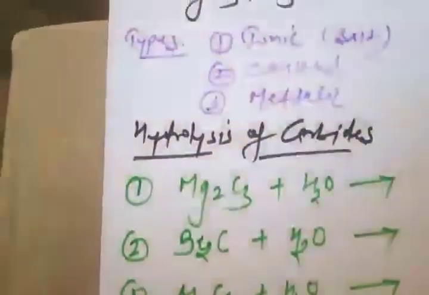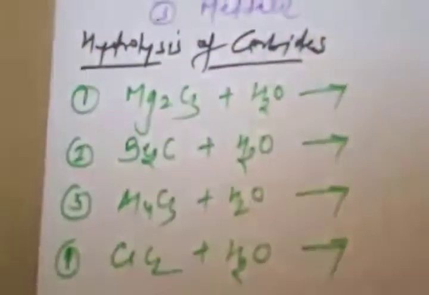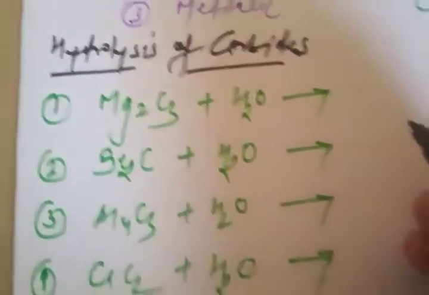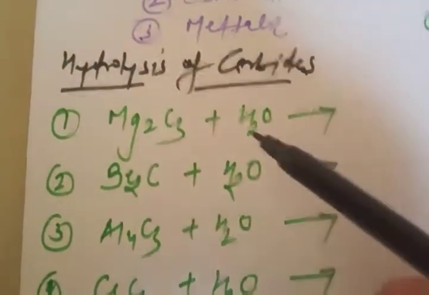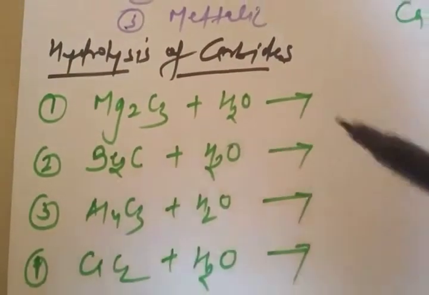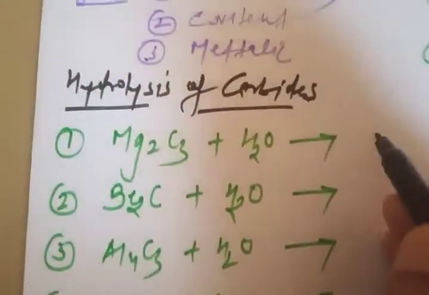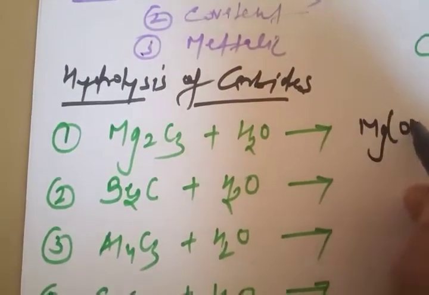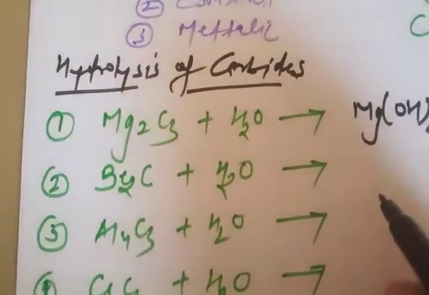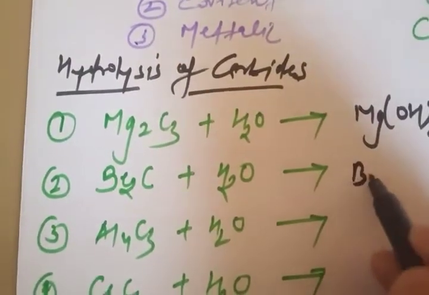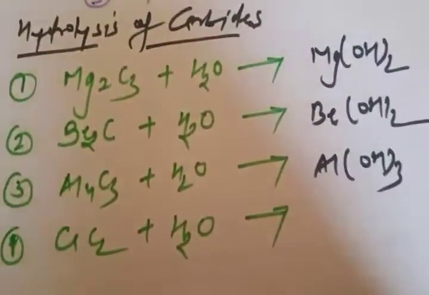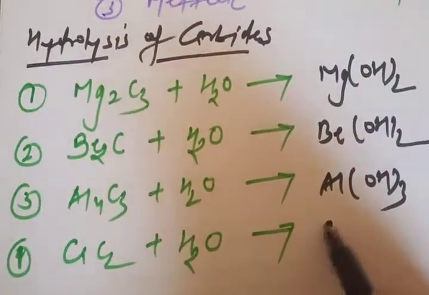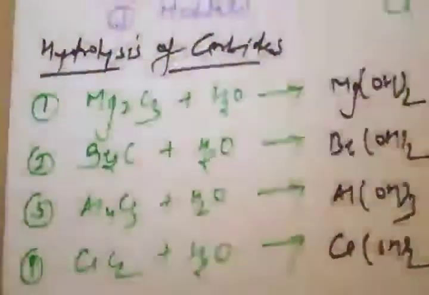So what is common in all these reactions? The common thing is the formation of hydroxide, because these are positively charged metals, and if we combine with water, this will give you the hydroxide. So here magnesium hydroxide, no doubt about this. Then we have beryllium hydroxide. Then aluminum hydroxide, with 3 valencies there, and then calcium hydroxide.